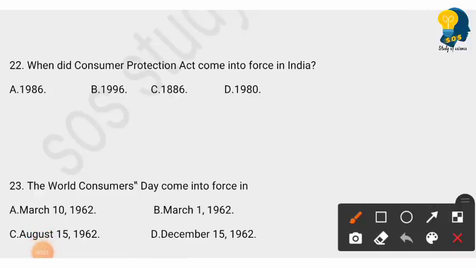The next question is, when did the Consumer Protection Act come into force in India? And the options are in the year 1986, in the year 1996, in the year 1886 and in the year 1980. So here the correct answer is option A. In the year 1986, Consumer Protection Act came into force in India.